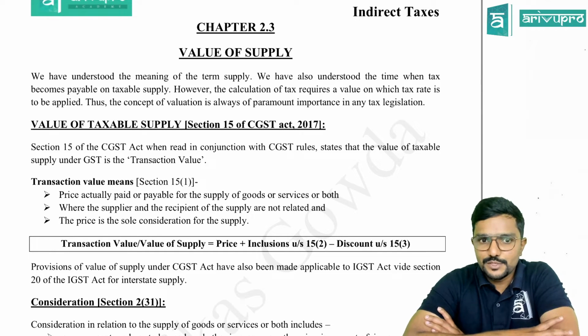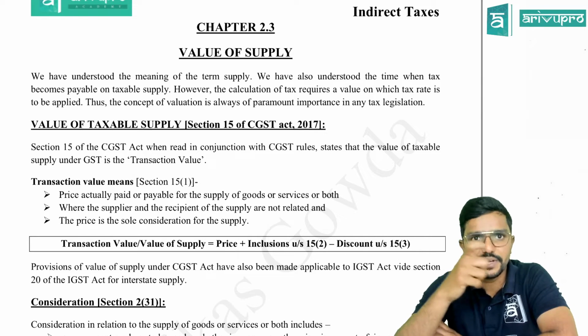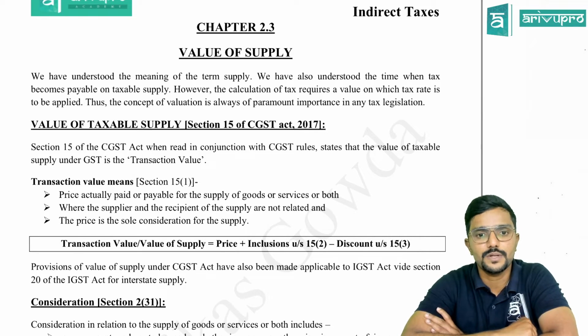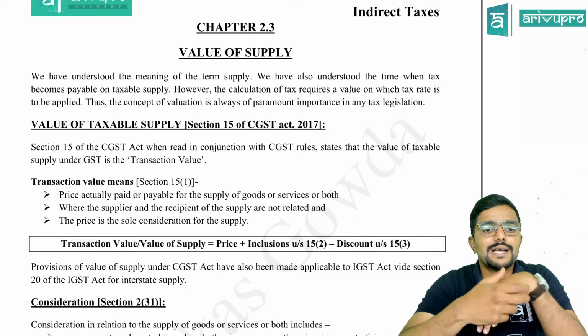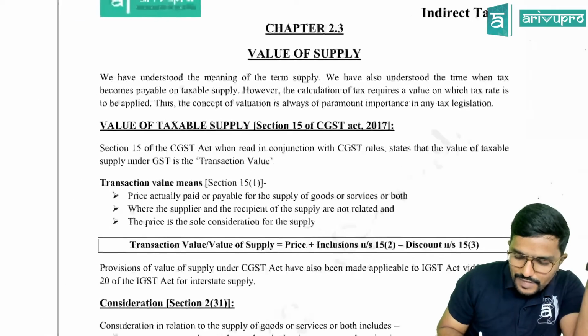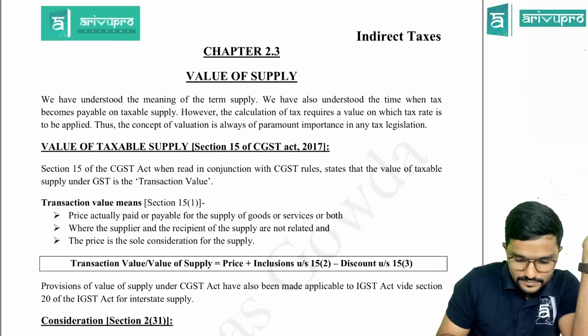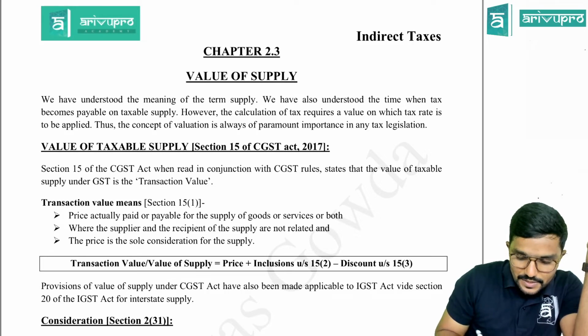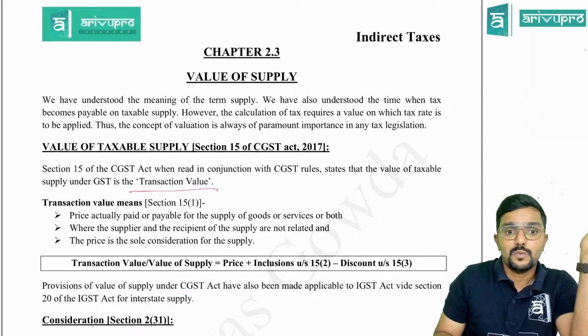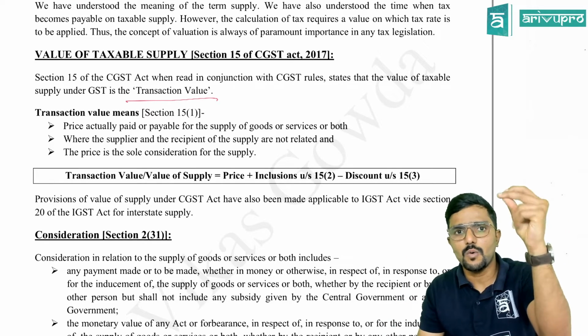So, value of taxable supply, section 15. Section 15 of the CGST Act, when read in conjunction with the CGST rules, so in this chapter we will also be reading a few CGST rules, states that the value of taxable supply under GST is the transaction value. So what is the value of supply? Transaction value. And what is transaction value is given in section 15 subsection 1. So what is transaction value, guys?